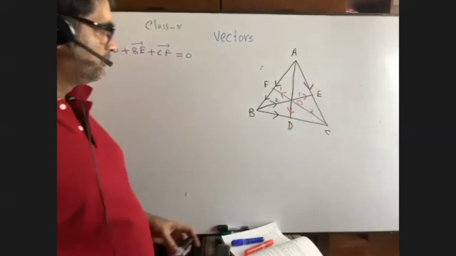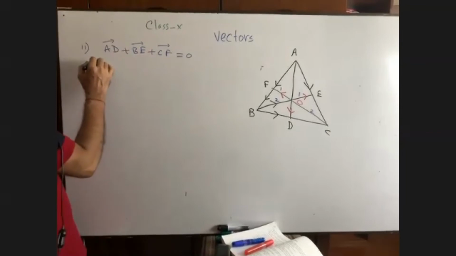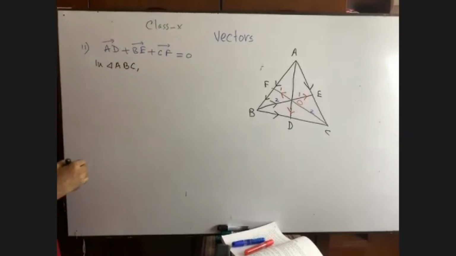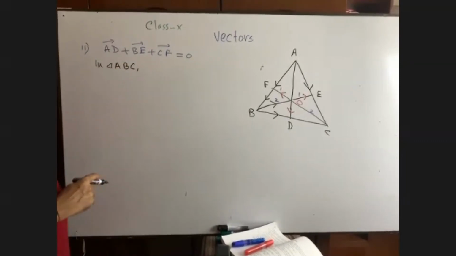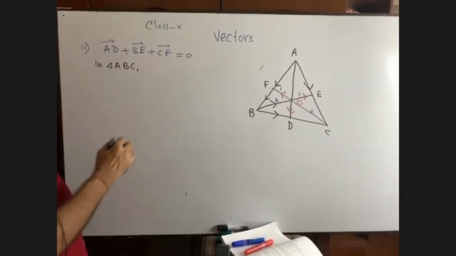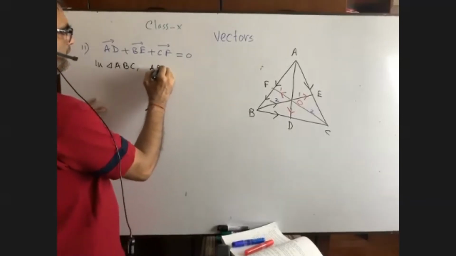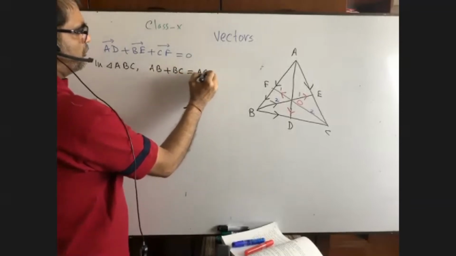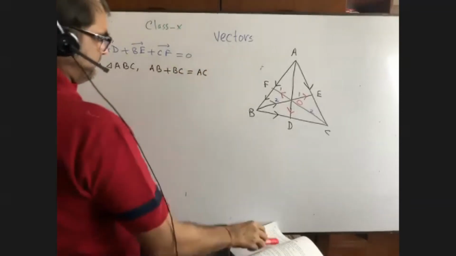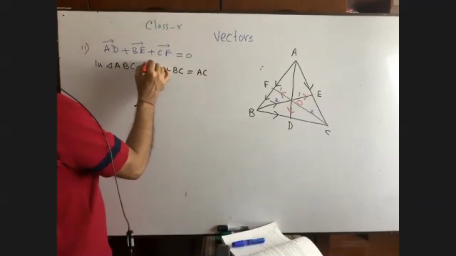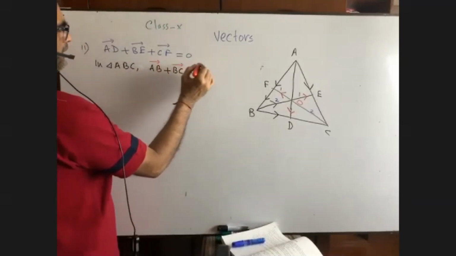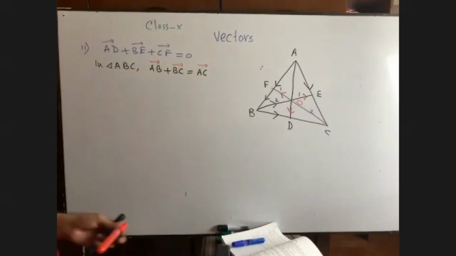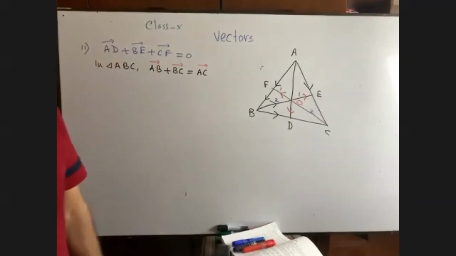Not a matter. Write down in triangle ABC. What can you write? Apply the triangular addition law of vectors. We can write here AB plus BC is equal to AC. Can you write? If you don't know, please let me know, I'll make you understand.